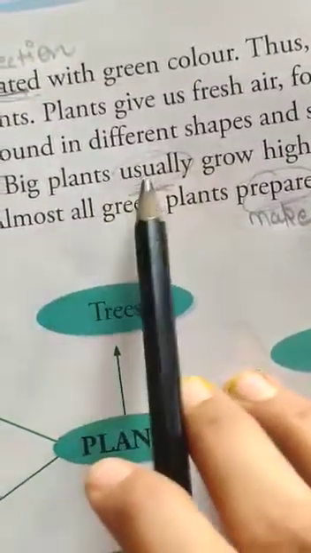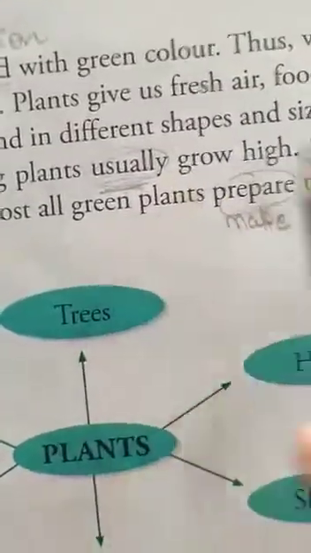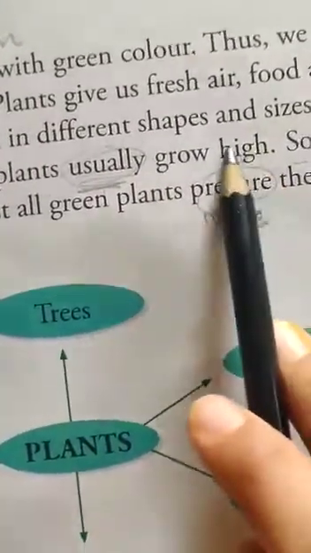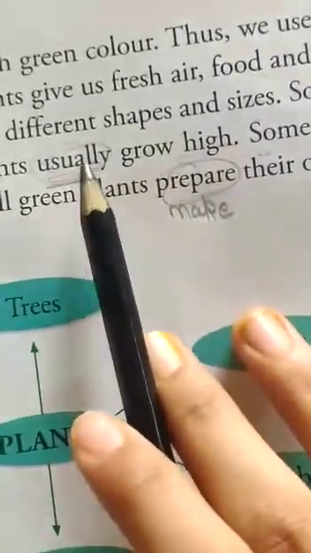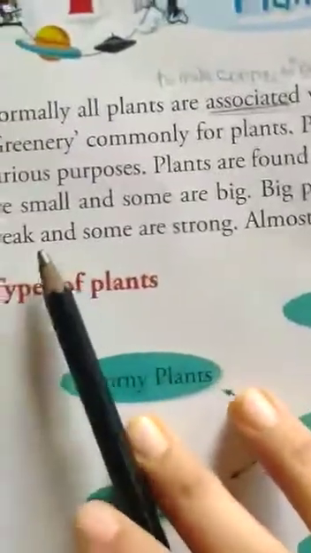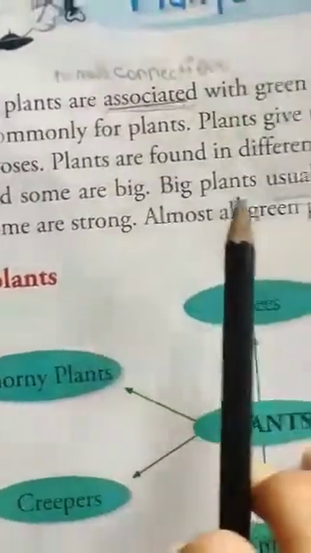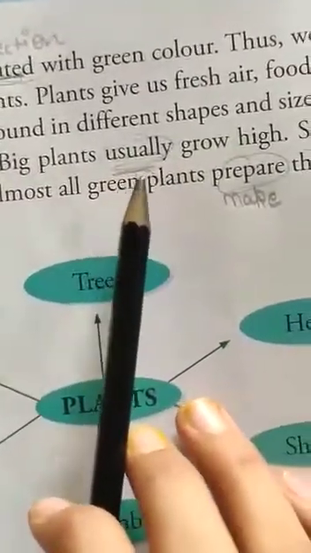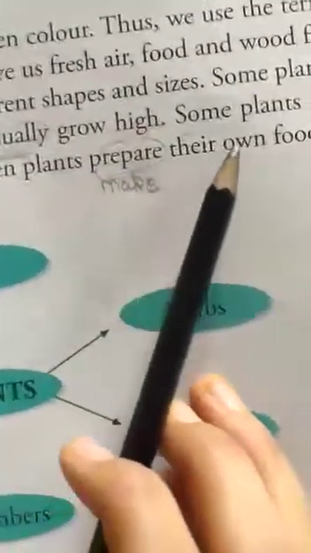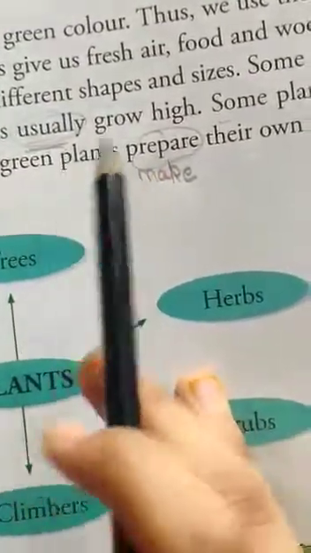Usually means हमेशा, जो बड़े plants होते हैं वो लंबे होते हैं. जो वो जब ग्रो करते हैं तो वो लंबे हो जाते हैं, grow high. Usually means हमेशा. Some plants are weak and some are strong. कुछ plants weak होते हैं, some are strong. Almost all green plants prepare their own food. Prepare means make. What do green plants do? They prepare their food by their own. वो हमेशा अपना खाना खुद बनाते हैं.